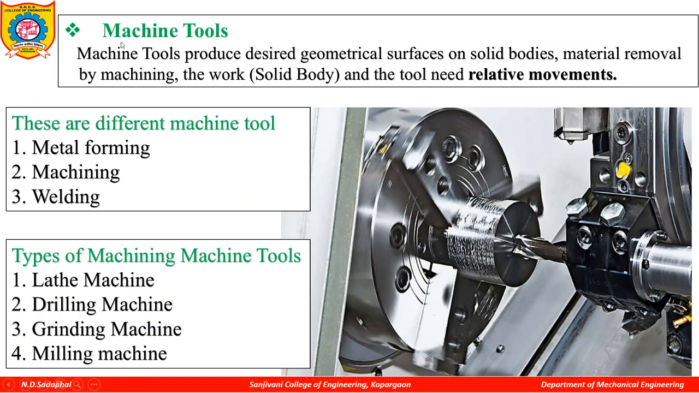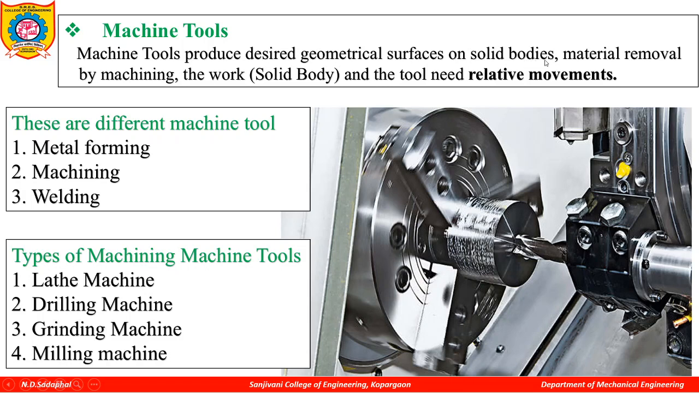Now what is a machine tool? The device which is used to remove material from the surface of a workpiece is called a machine tool. So the machine tool produces a desired geometrical surface, a desired shape, on the raw workpiece or solid bodies.